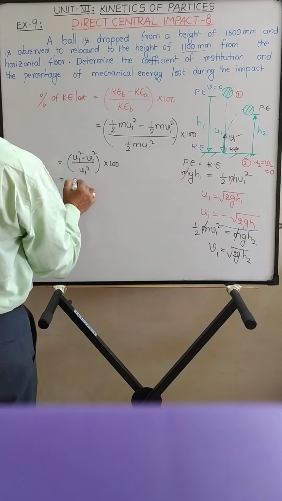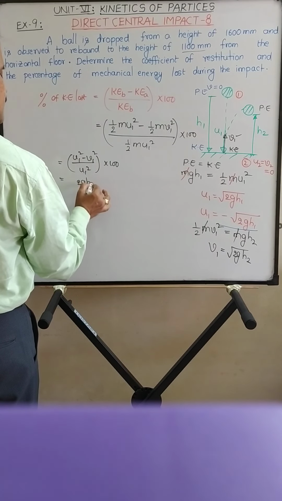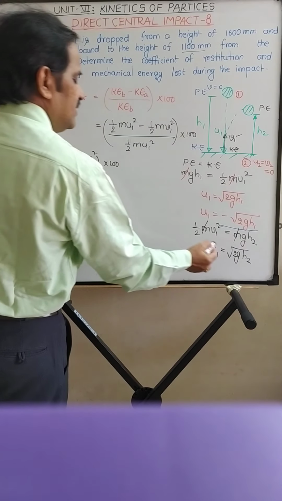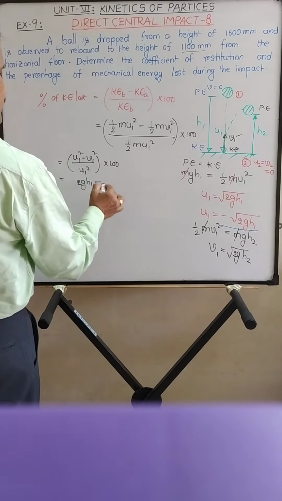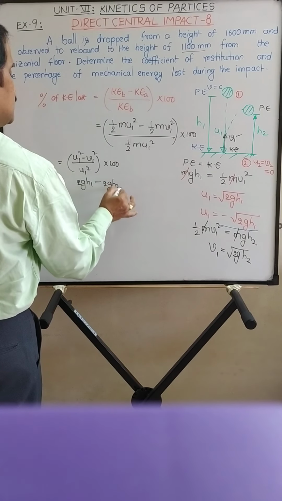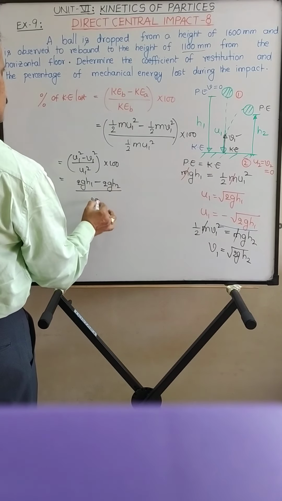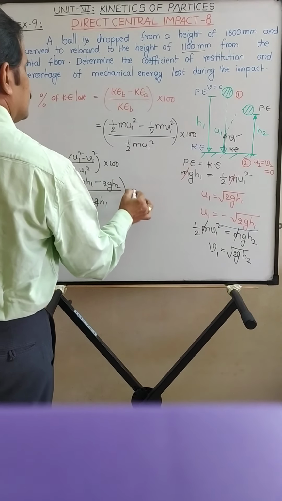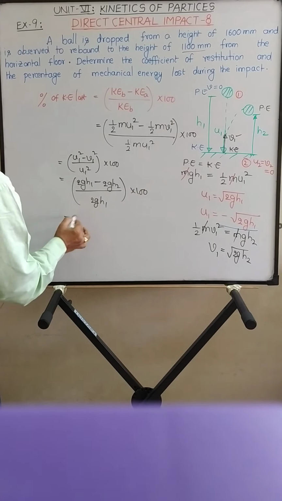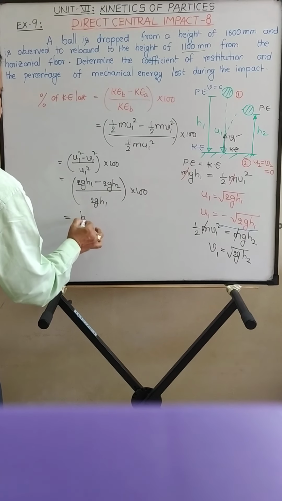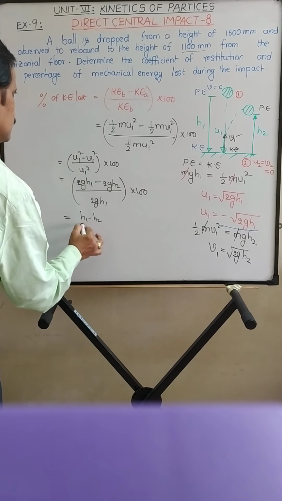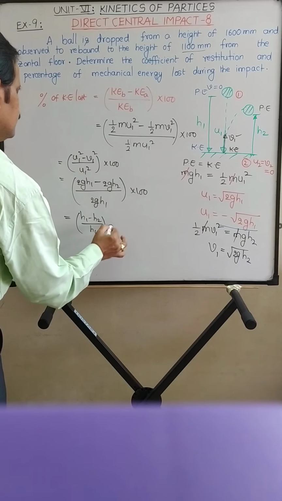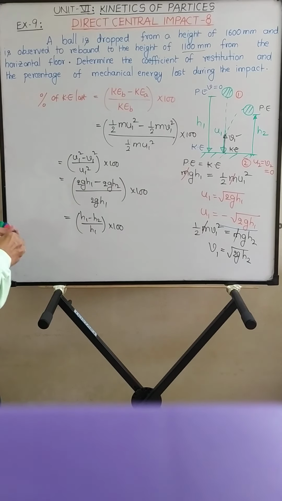So u1 square is 2gh1, minus v1 square, where v1 is root 2gh2, so v1 square is 2gh2, upon u1 square, 2gh1, into 100. Again taking 2g common and cancelling, you have (h1 minus h2) upon h1 into 100. So this is the formula for percentage of energy loss.